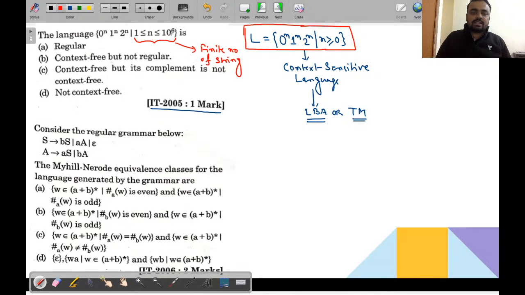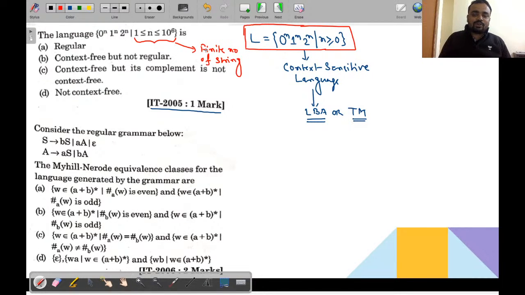From 1 to 10 lakh strings can come inside it, which is countable. If the strings are countable, then we can build a DFA machine. Even if that DFA machine has 50 lakh states or 5 crore states, it makes no difference. If the number of states is countable, if we can manage the machine with a finite number of states, in that situation the language will become regular.